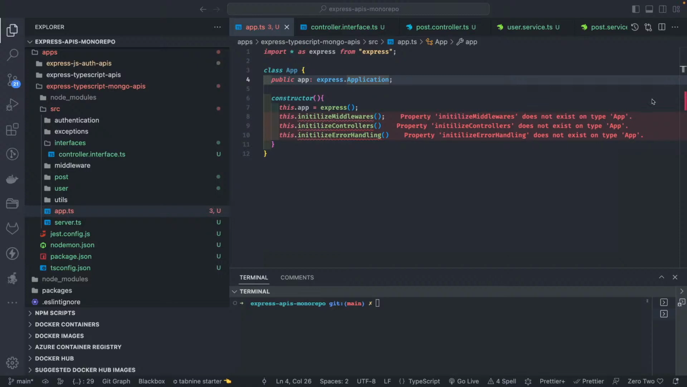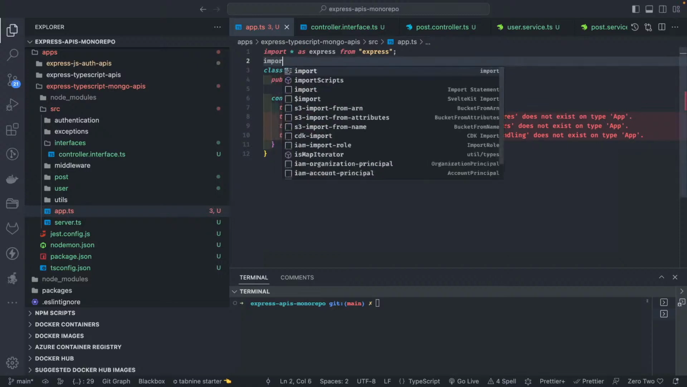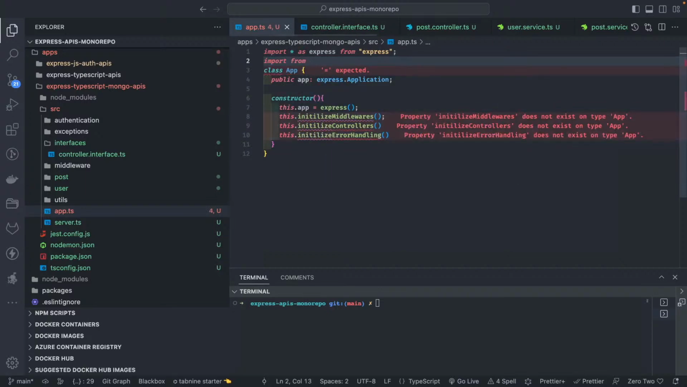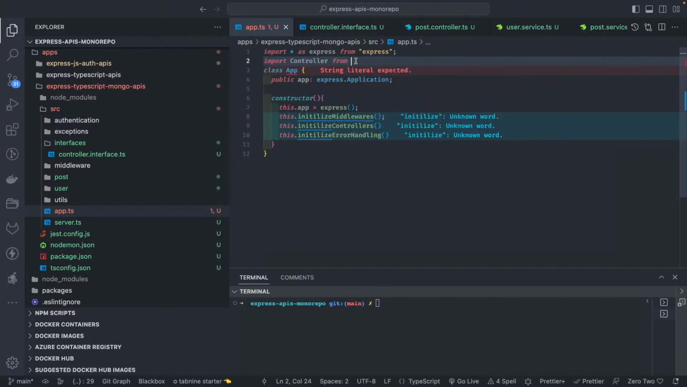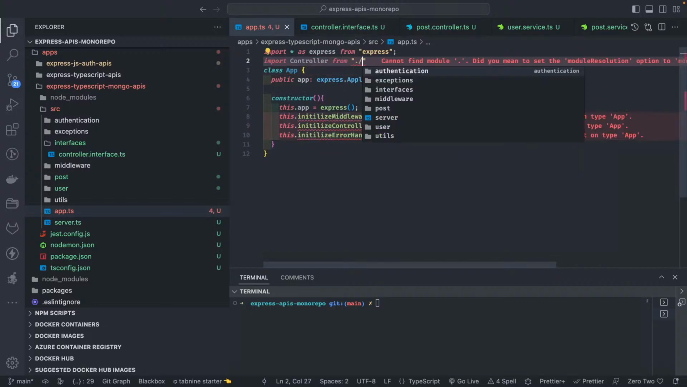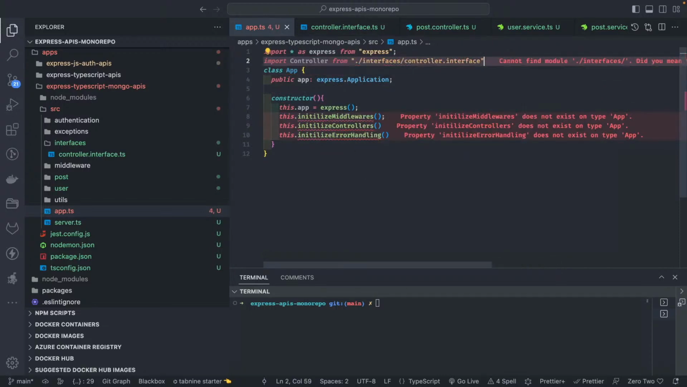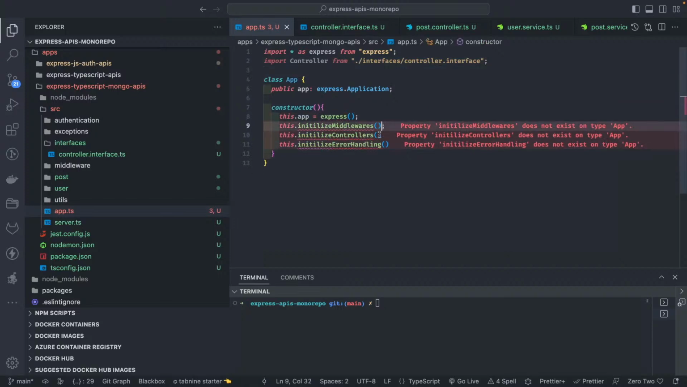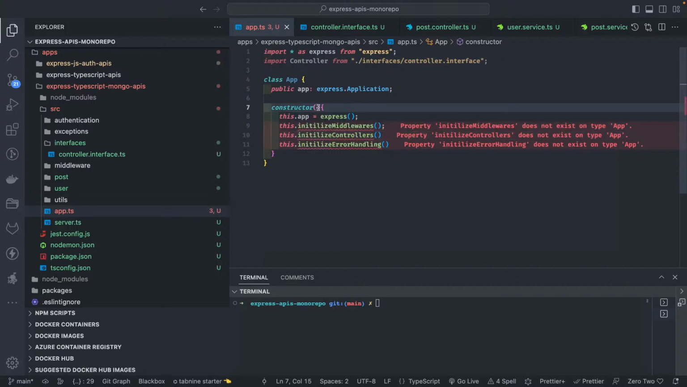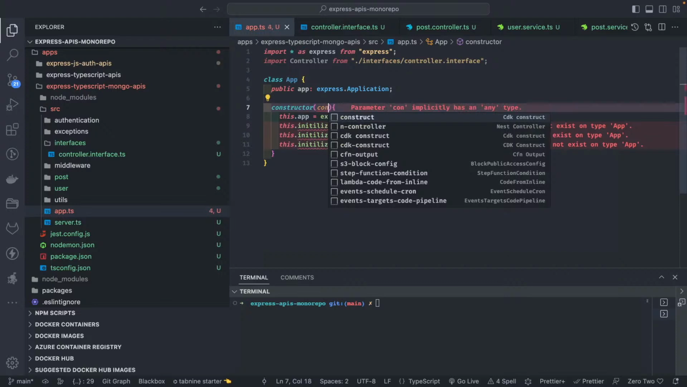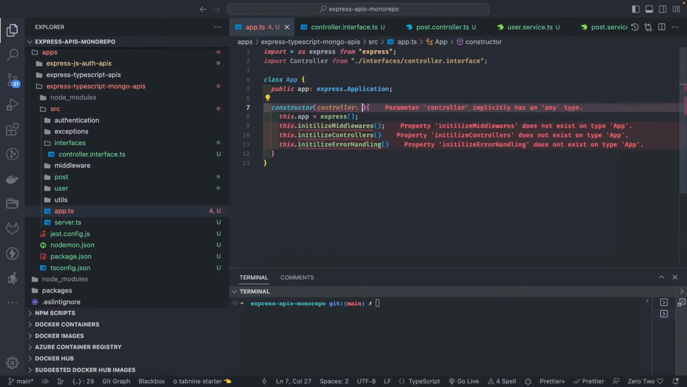Okay, go to your app.ts and in the initialize, because that's where we are initializing the controllers. So we will just get the types from here. Import Controller from, and there is a path it needs. So what do we have? Interfaces, controller interface, and then this Controller we can pass inside this. Here we need to pass the controllers array, because whenever we are going to initialize, this is actually a type we have imported, and this type is a controllers array.